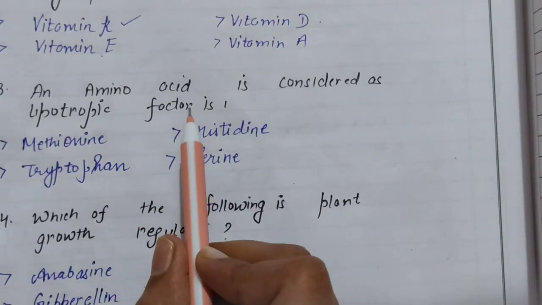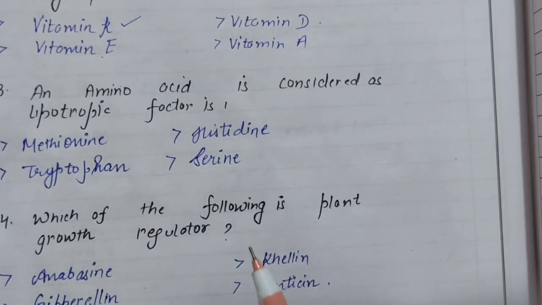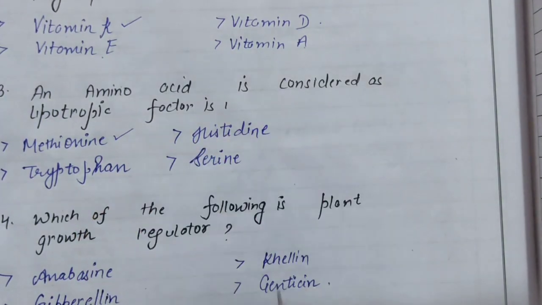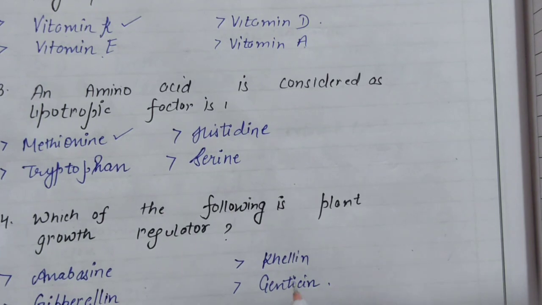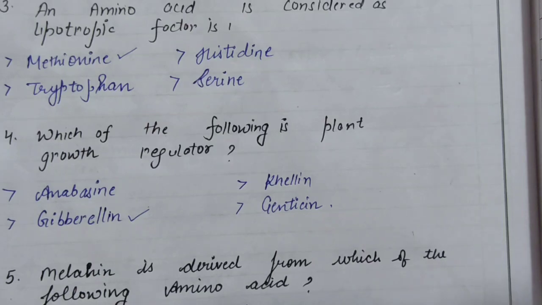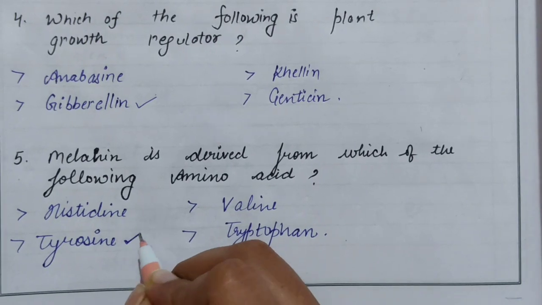Next, which amino acid is considered as lipotropic factor? The right answer is methionine. Which of the following is plant growth regulator? Gibberellin. Melanin is derived from which of the following amino acids? The right answer is tyrosine.